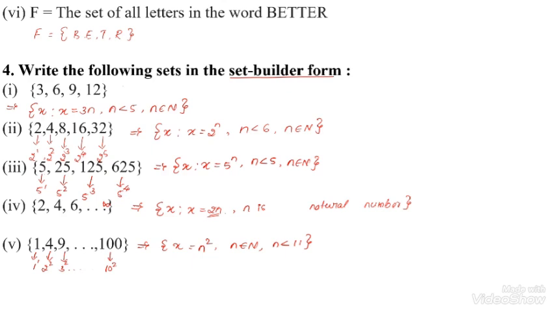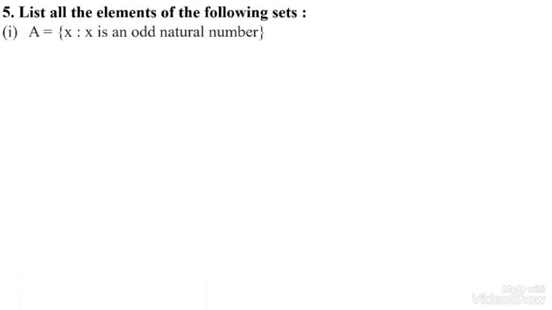Now let us move on to question number 5. List all the elements of the following sets. Here we have to make a list, or we have to write the sets in roster form, or we have to write the collection of the objects in roster form. Here x is an odd natural number. Odd natural numbers means the numbers that start with odd numbers 1, 3, 5, 7, 9 and so on. Okay, these are the list of the odd natural numbers.